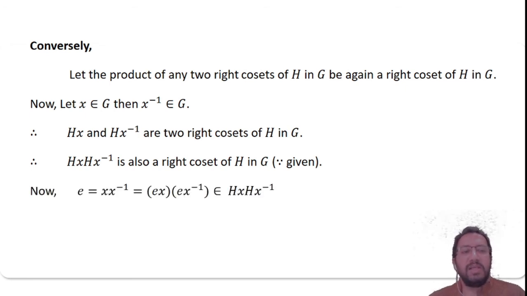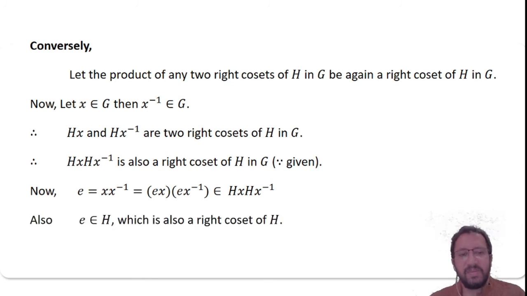But we know e is equal to x into x inverse, and that again can be written as ex into ex inverse. That clearly belongs to Hx into Hx inverse because identity is always in H. Also, we know that identity is always in H, which is again one more right coset of H, remember that.